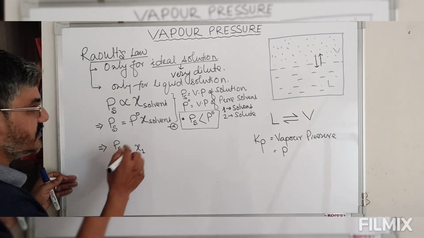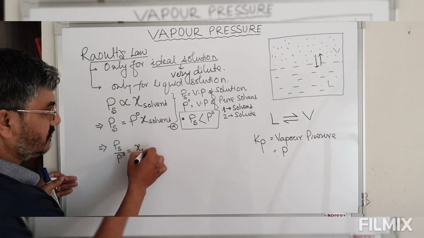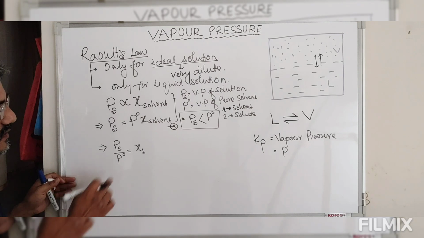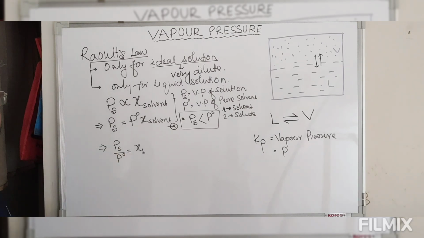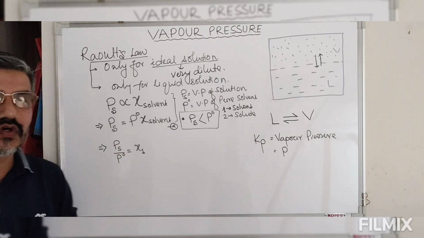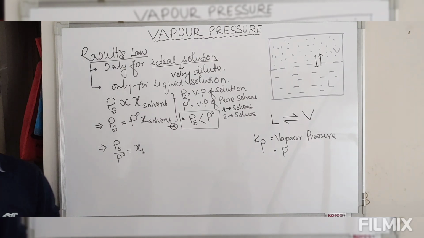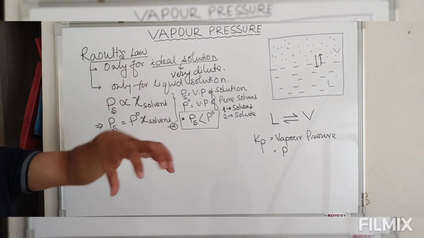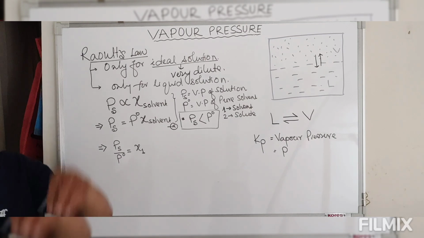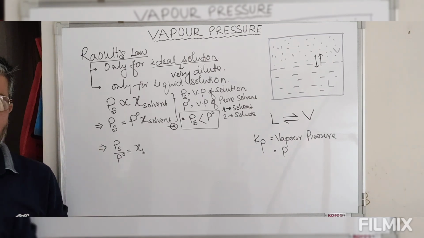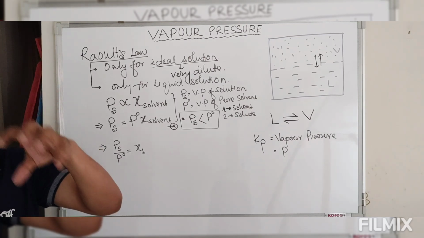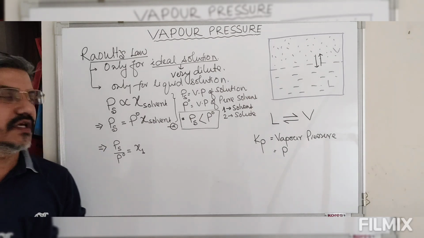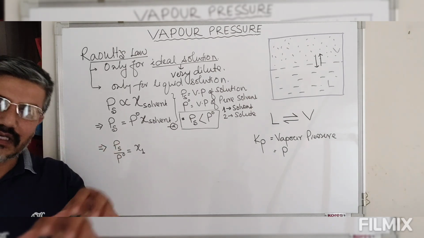Now this mole fraction can be expressed in terms of mole fraction of solute. Now we are saying this decrease in vapor pressure is due to the presence of a non-volatile solute. So depending on the quantity of non-volatile solute, the vapor pressure decrease will vary.